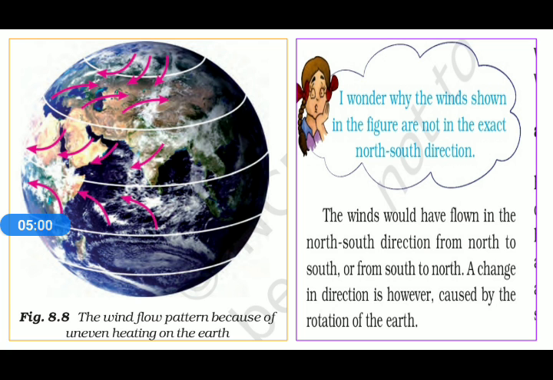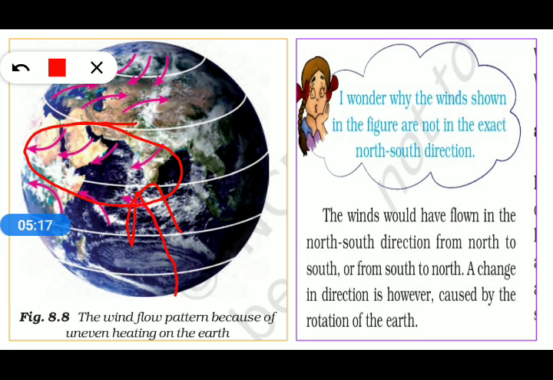So in that way, you can see there are pink arrows. These pink arrows suggest that the cool air is rushing from the poles towards the equatorial region. The cool air rushes towards the equatorial region, and these arrows represent that the warm air rises up.